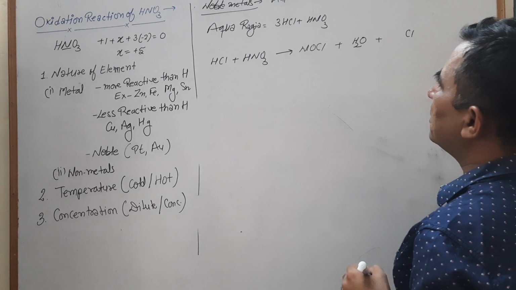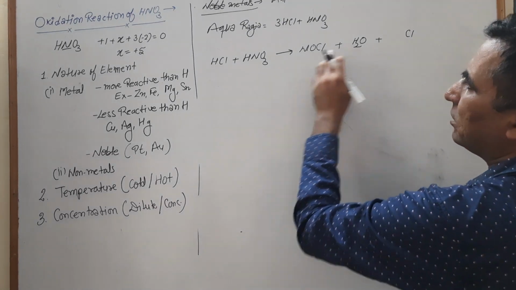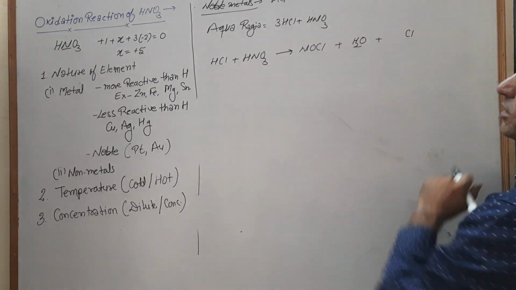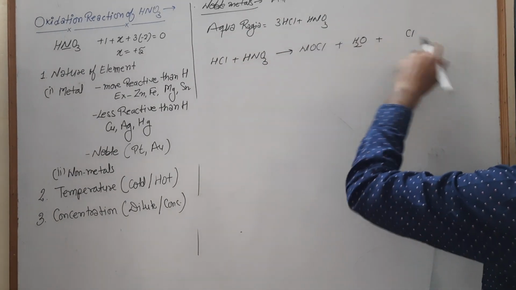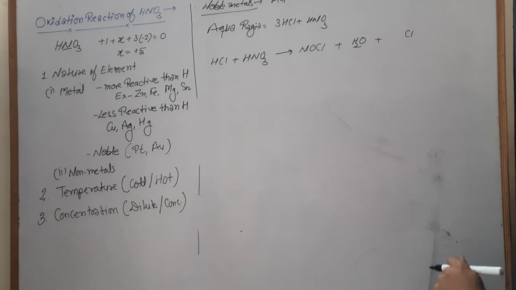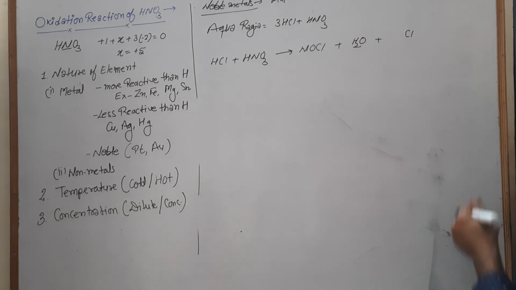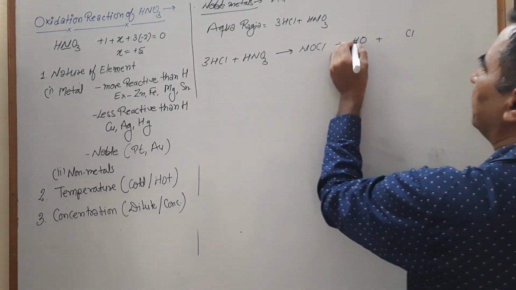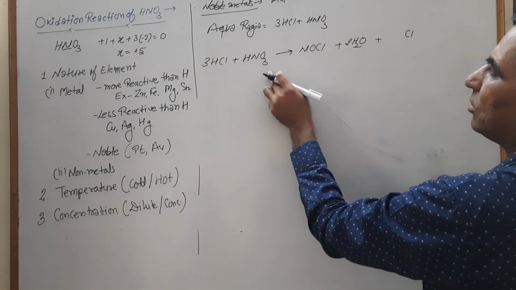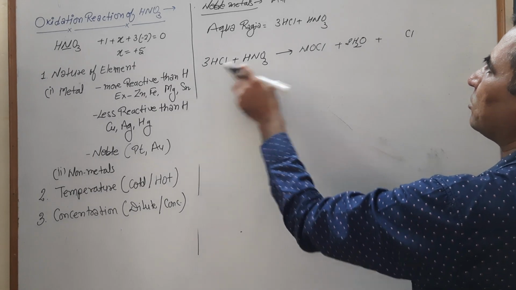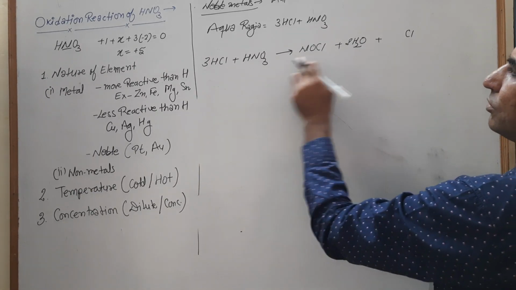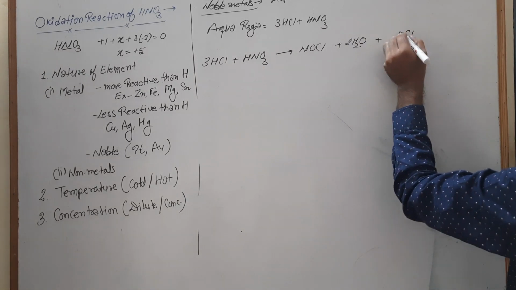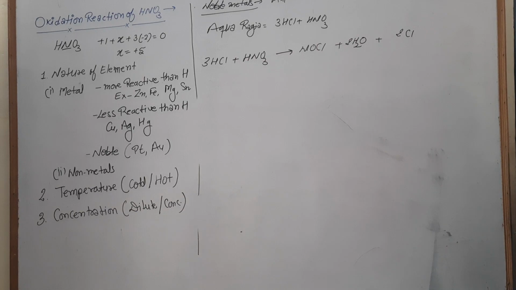First we balance this one: 2 hydrogen, this side we have only 1 and 1, 2 hydrogen. Nitrogen is balanced. Chlorine 1, this side we have more than 1. So for the balancing of this one we use 2 and 1, 3 oxygens are balanced. Now the hydrogen is balanced, 2 to 4, 3 and 1 is 4. Now your chlorine, 3 chlorine are there, 1. So this 1 chlorine is balanced now.